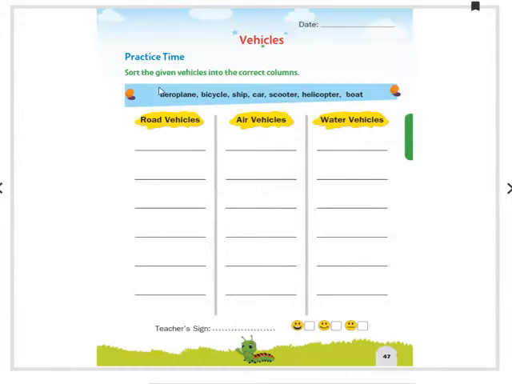In your early class only you know about these vehicles. So: road vehicles, air vehicles, water vehicles.